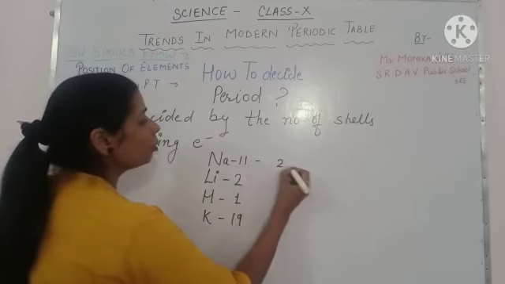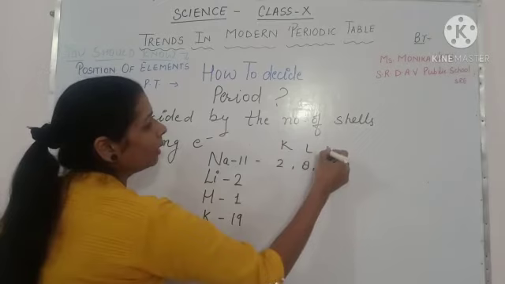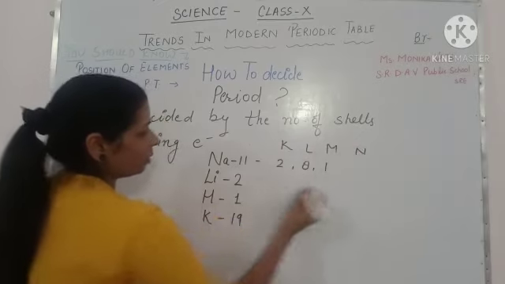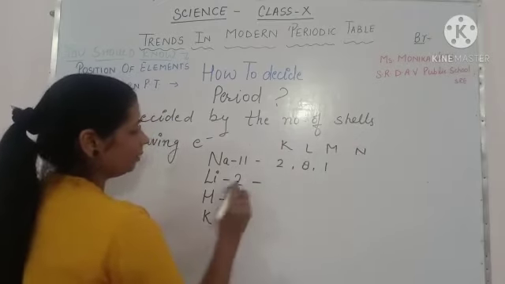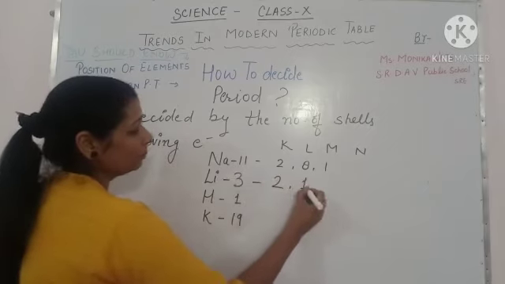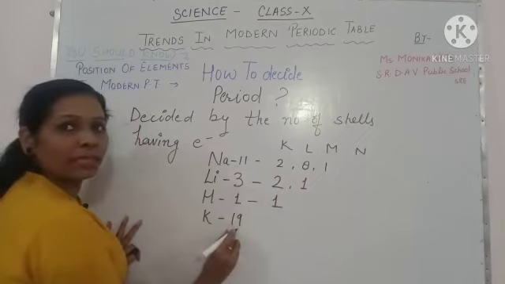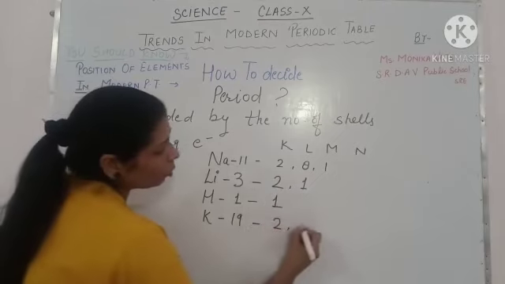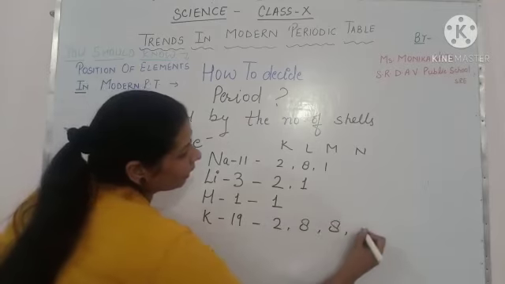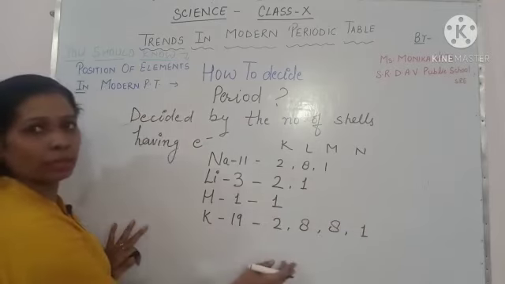Sodium has 2, 8, 1 in K, L, M. These are the distributions. Lithium has atomic number 3, so 2 and 1. Hydrogen has only 1. Potassium has 19, so 2, 8, 8 and 1. This is the electronic distribution.